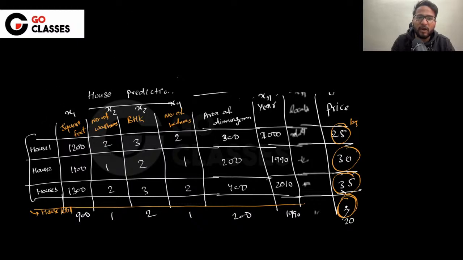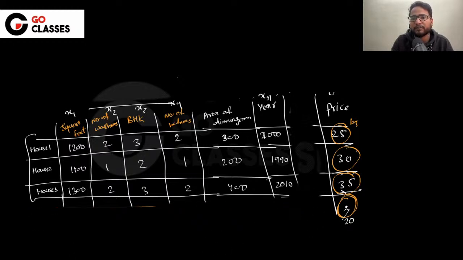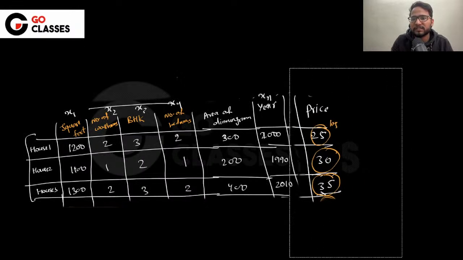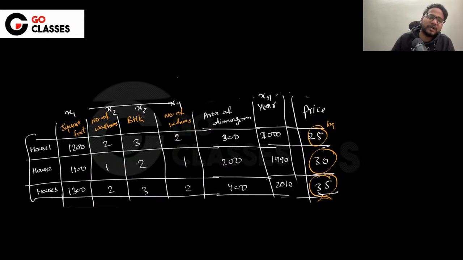See here, house one has one parameter, which is square feet. This is 1200 square feet, and so on. And then finally, there is some price for this house. For example, house one has a price of maybe 25 lakhs or something. So this is the data of the houses that you have in your city. Is this good enough for everyone? Let me know. This is the data that you have.